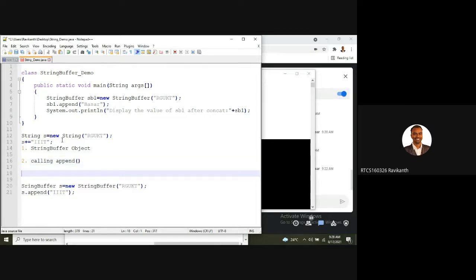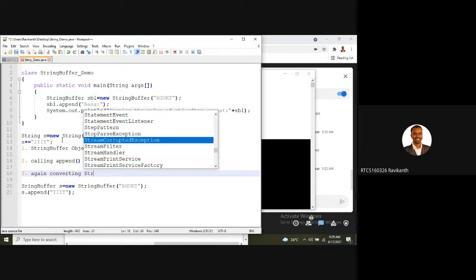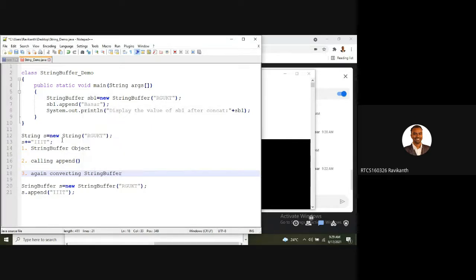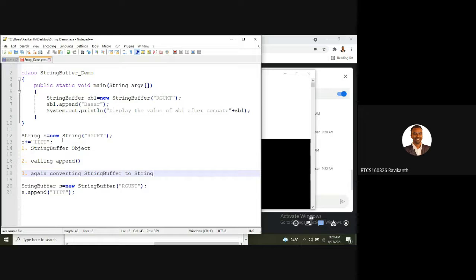As a third step, it is converting the StringBuffer to the String class. This entire job in StringBuffer we are doing in a single statement. Is that clear, guys?